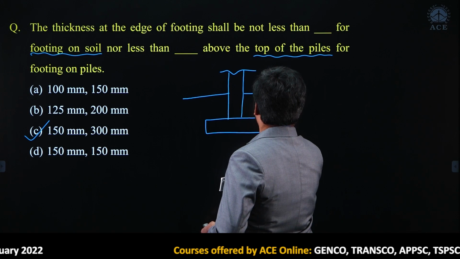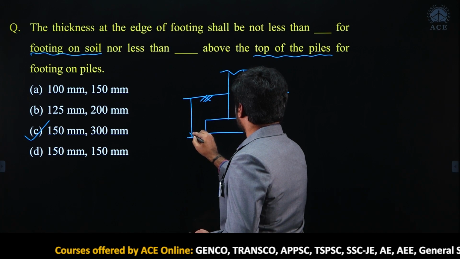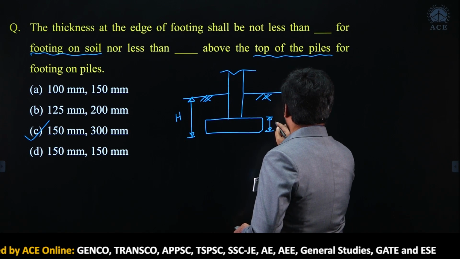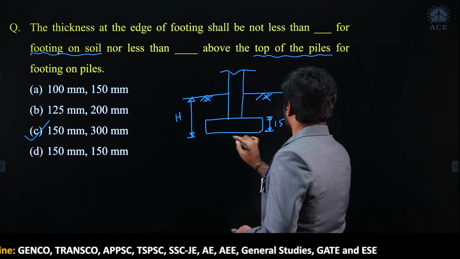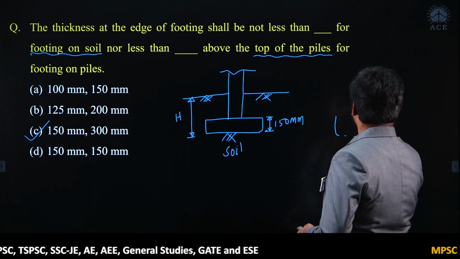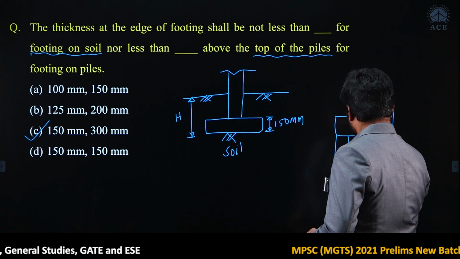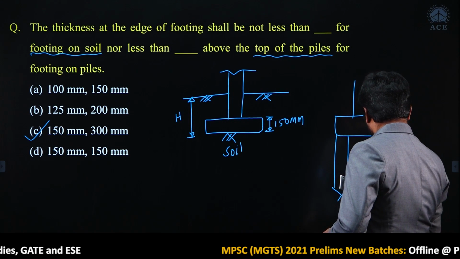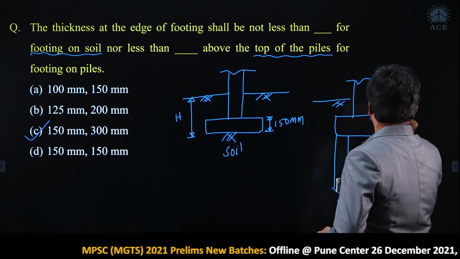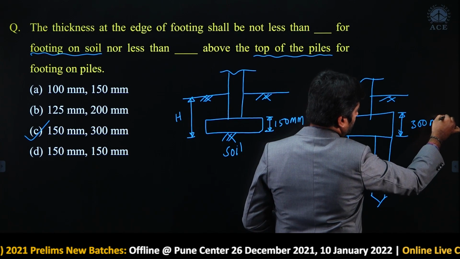This is the ground level, this is the depth of foundation, this one is the edge thickness, it is 150 mm since it is resting on soil. If the footing is resting on piles, the minimum edge thickness, I am talking about this one, minimum edge thickness will be 300 mm, right.